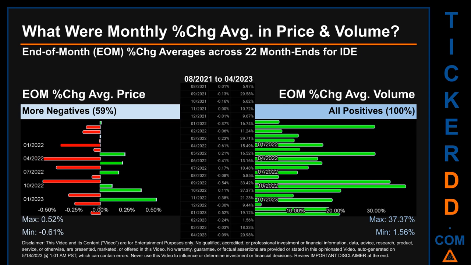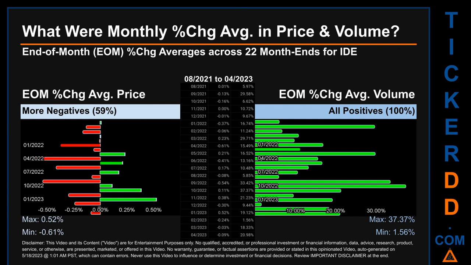From 08-2021 to 04-2023, out of 22 month ends, 13 had a negative percentage change in average price. Meaning 59% of month ends saw a negative percentage change in average price. In terms of volume, 22 out of 22 month ends had a positive percentage change. That is 100% of month ends saw a positive percentage change in average volume.